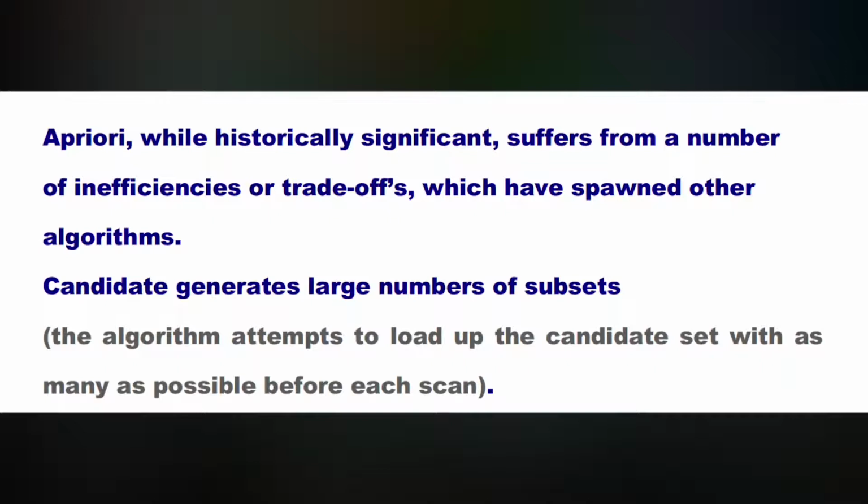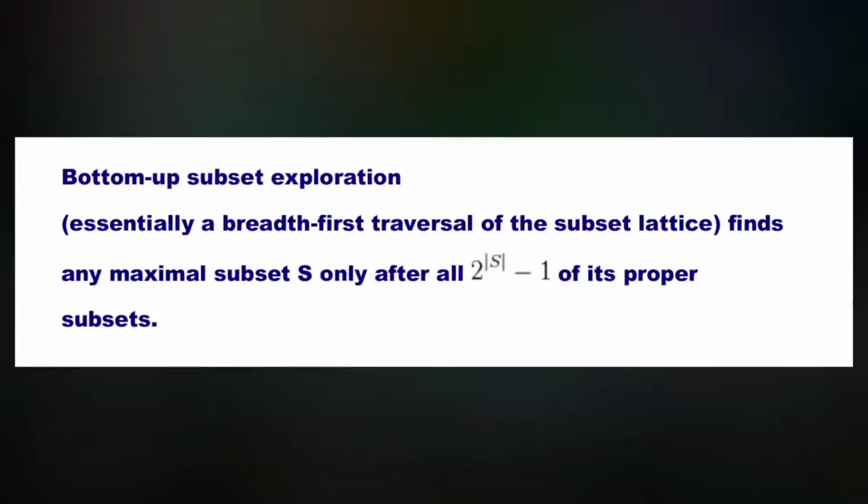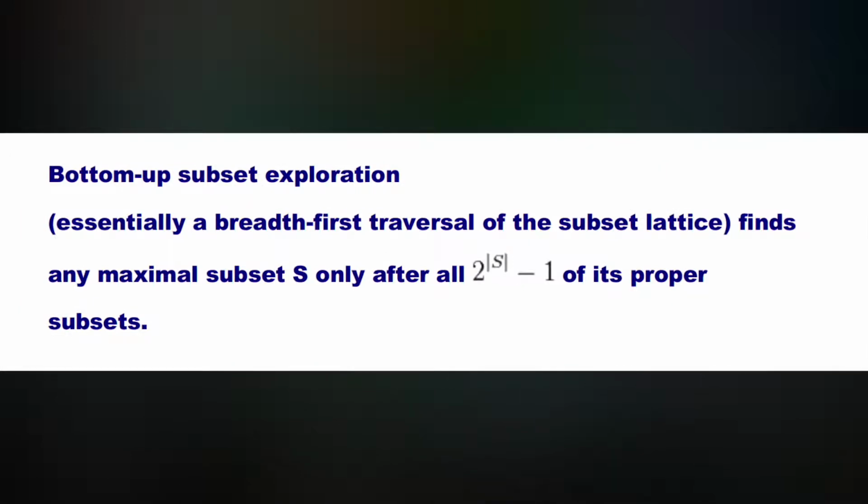Apriori, while historically significant, suffers from a number of inefficiencies or trade-offs which have spawned other algorithms. Candidate generation generates large numbers of subsets, that is, the algorithm attempts to load up the candidate set with as many as possible before each scan. The bottom up subset exploration is essentially a breadth first traversal of the subset lattice, and finds any maximal subset S only after all 2 to the power of |S| minus 1 of its proper subsets.